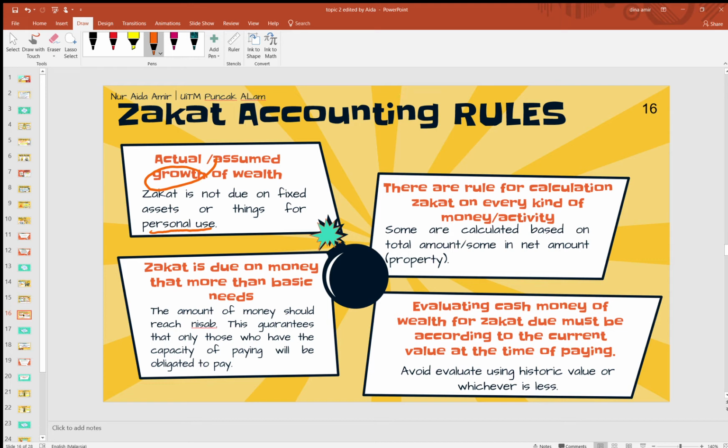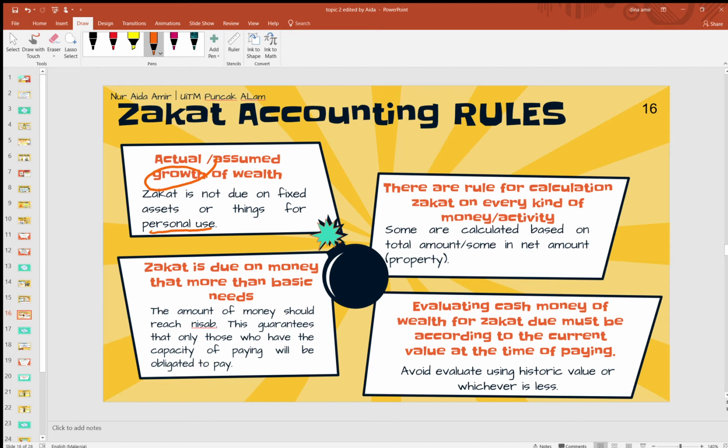Kecuali kalau you invest the emas, so you dapat surplus, or we call as growing lah on the original amount of the emas yang you beli tu. So the amount of surplus tu you need to pay zakat. That is the basic thing that you need to know lah. Kalau you tak ada wealth, you tak ada surplus on the wealth, buat apa you nak bayar zakat?